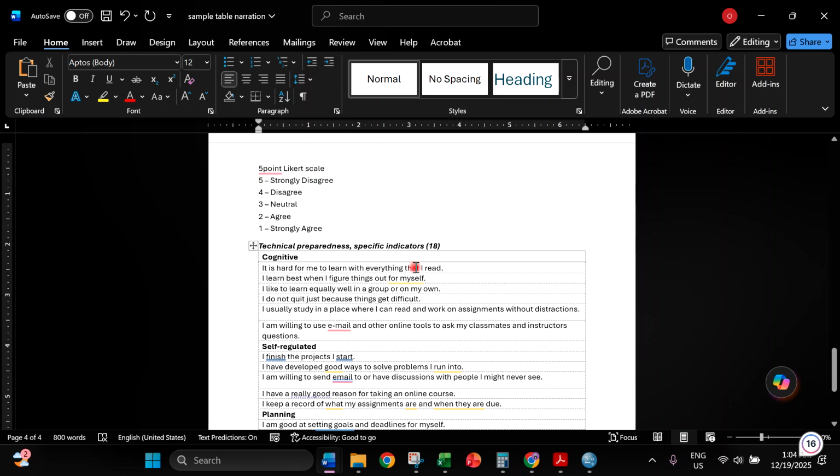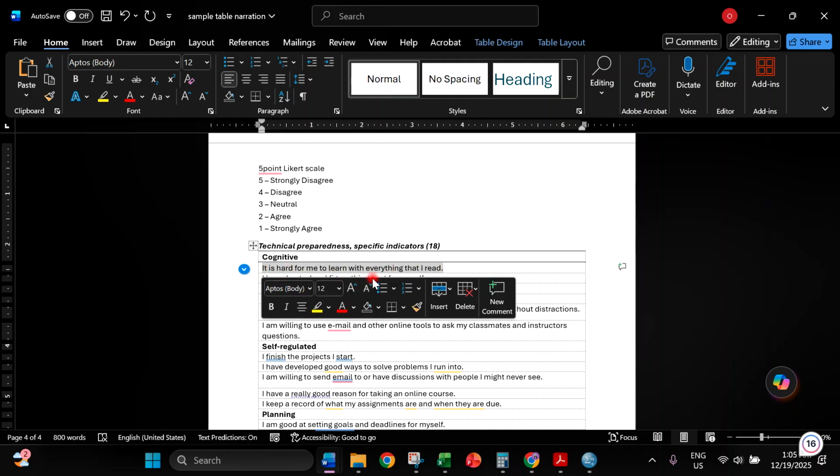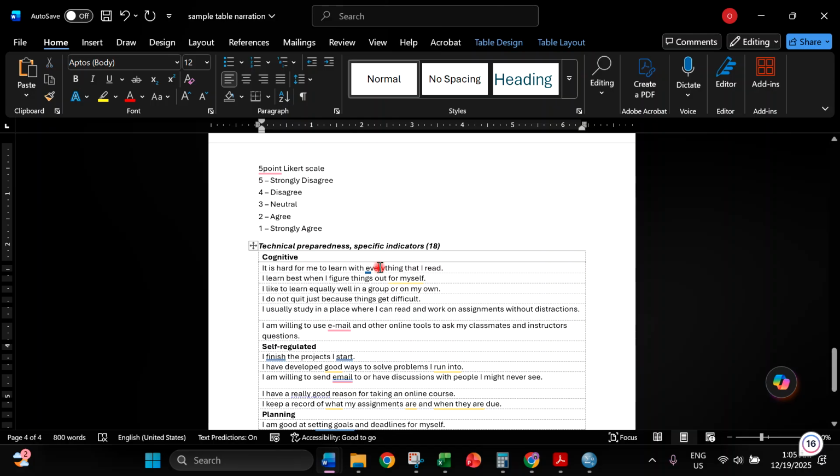Please take note whether your instrument is stated in a positive or negative manner, because that will change your scoring. We call that a negatively stated indicator, and it is scored as reverse scoring. Please take note of this very important detail, because that is also one of the purposes of your pilot study.